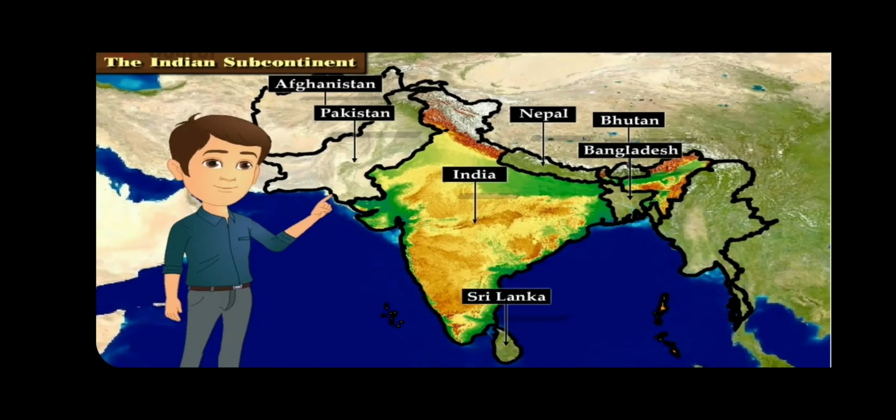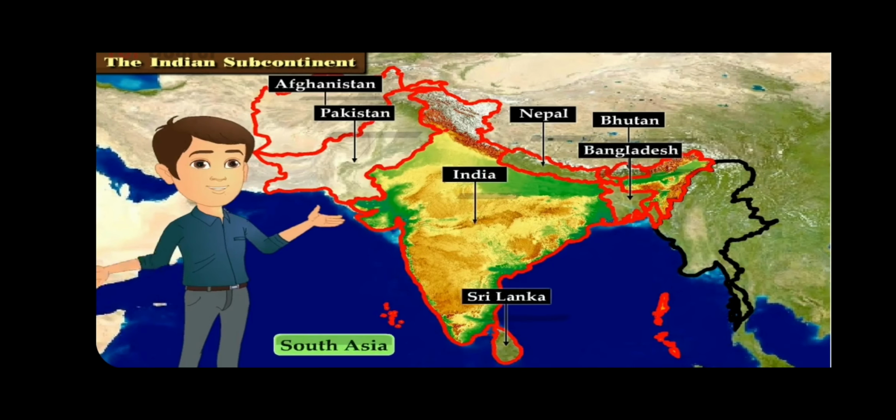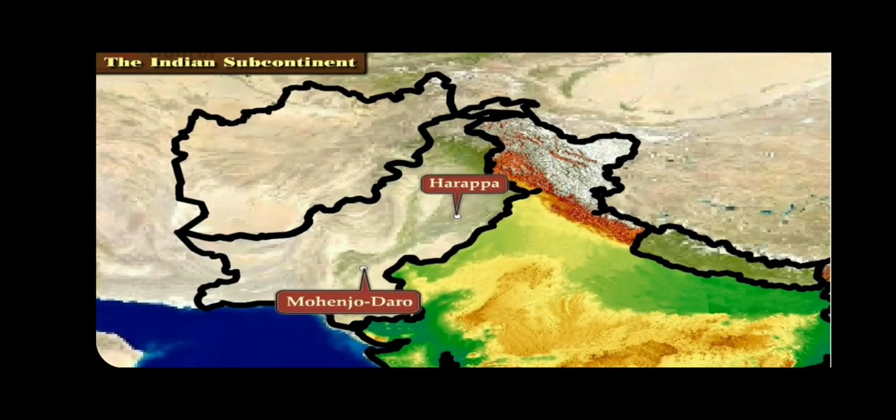The Indian subcontinent. The land part that comprises Afghanistan, Pakistan, Bhutan, Bangladesh, Sri Lanka and our own India together is known as South Asia. Taking into consideration the expanse and importance of India in South Asia, this region is also known as the Indian subcontinent. The ancient Harappa civilization had mainly spread in the northwest part of the Indian subcontinent. The ancient cities of Harappa and Mohenjo-daro are now in Pakistan.